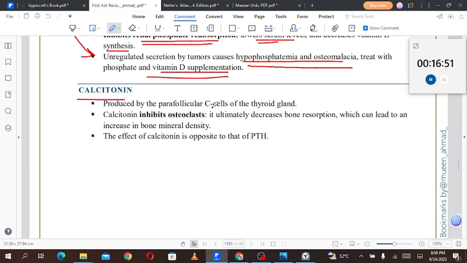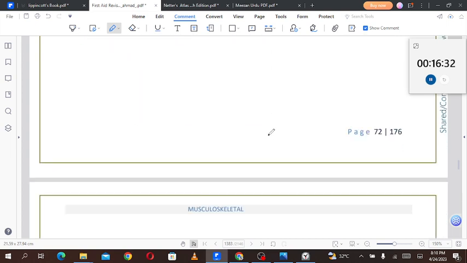What is calcitonin? Calcitonin is produced by the parafollicular C cells of the thyroid gland. Calcitonin inhibits the osteoclasts. It ultimately decreases the bone resorption, which can lead to an increase in the bone mineral density. The effect of calcitonin is opposite to that of the parathyroid hormone.